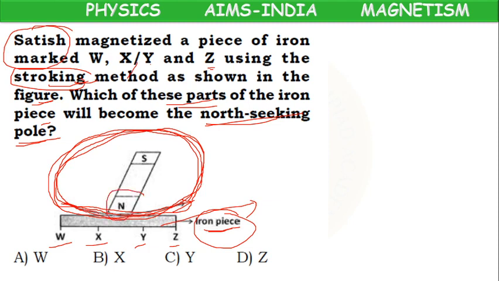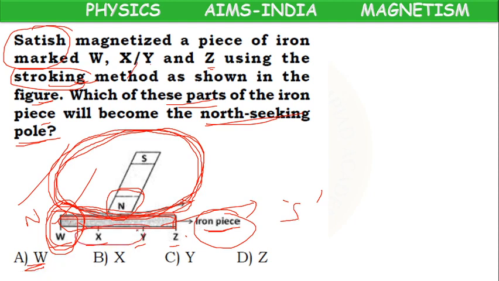Because he is stroking with the north pole, starting from point W, this W point will become a north pole. If this is a north pole, and the iron piece is a magnet, it will have two poles at two ends. So Z will act like a south pole. No need to consider X and Y. Okay, children. Next.